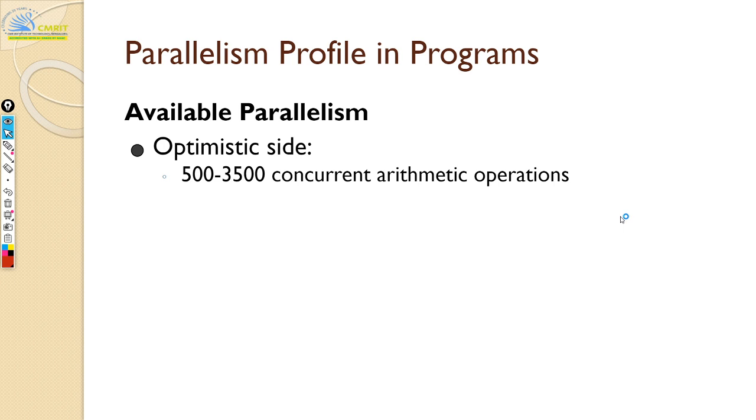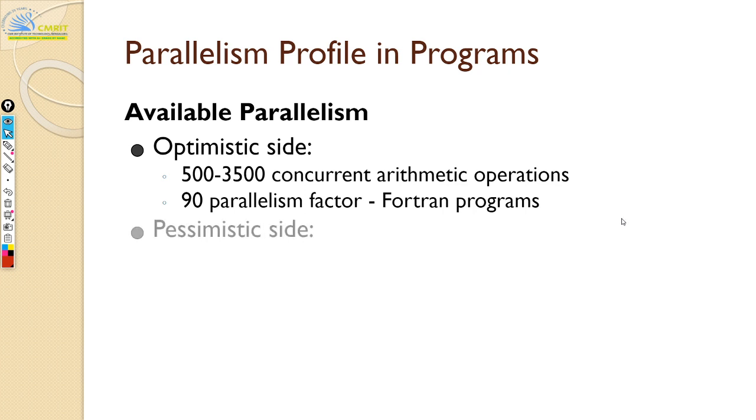It has been shown that 500 to 3500 arithmetic operations can happen parallelly for any given scientific application. And typical Fortran programs take a 90% parallelism factor, which means 90% you can run parallelly. So you can exploit this parallelism in these ways.